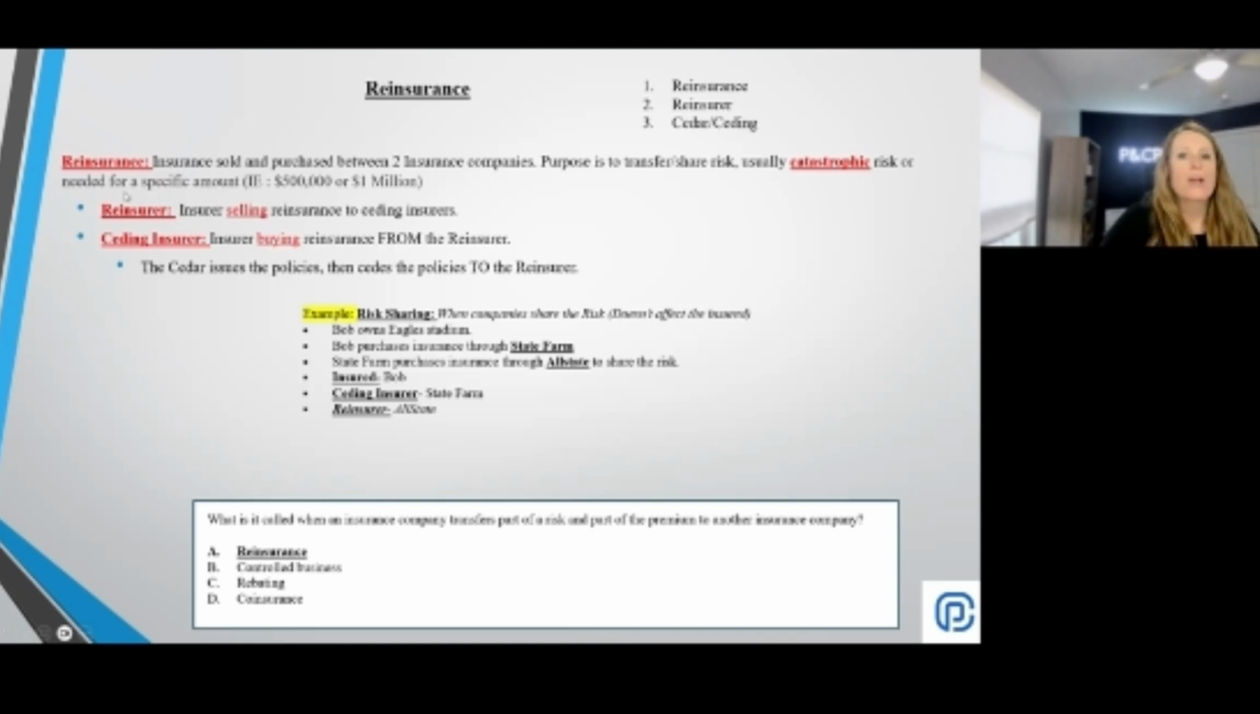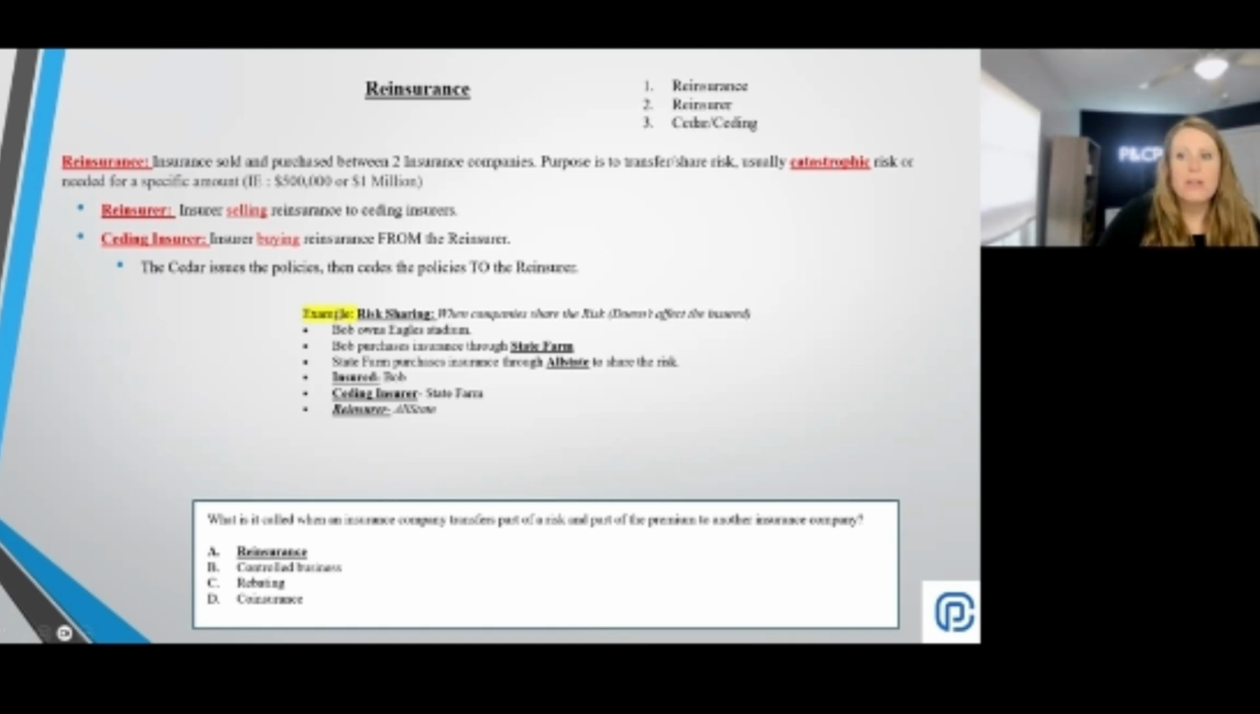There's a few terms underneath of reinsurance that we're going to want to be familiar with. With reinsurance, you have a few different parties. You have the reinsurer and you have the ceding insurer. The reinsurer is the insurer that is selling the insurance. And then the ceding insurer is the insurer that's buying the insurance.